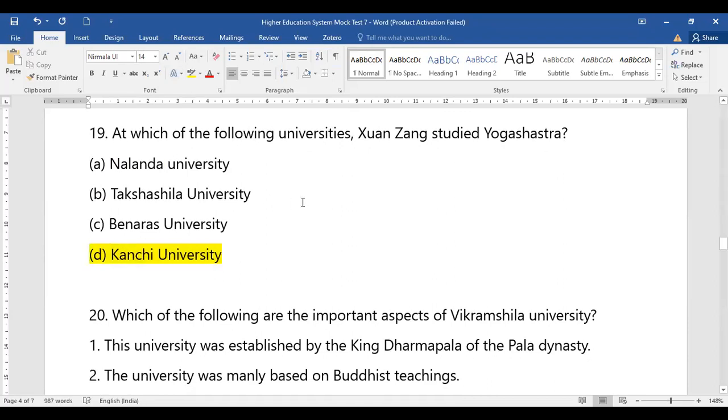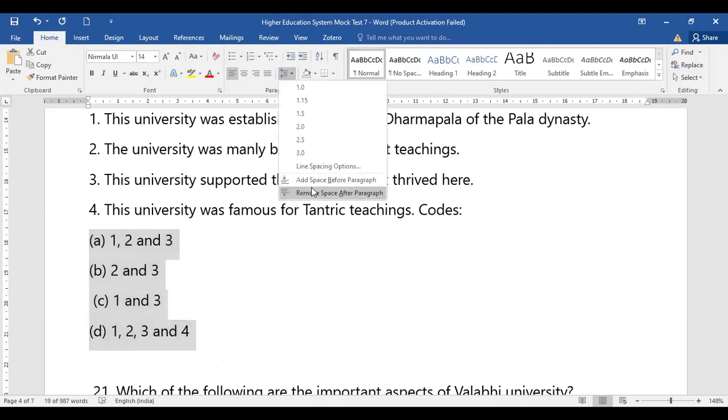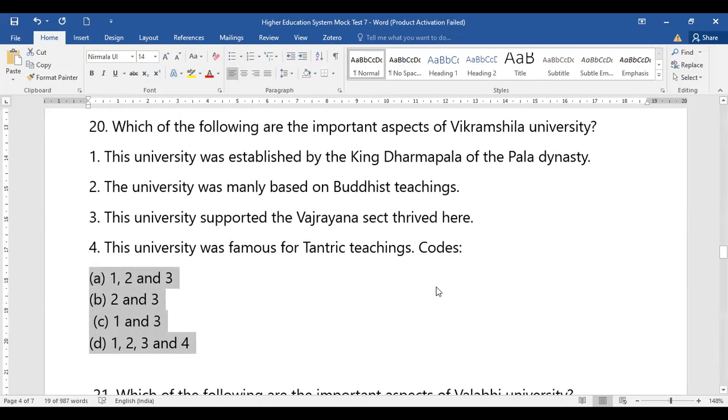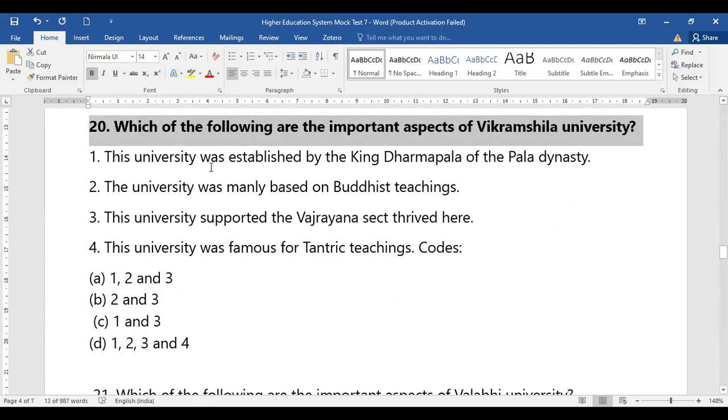So Kanchi University not only had the library of the university, but also had the study of Yoga Shastra. Okay, now coming to question number 20, let me read the options properly so that you can look at the question at once. They are asking about the aspects of Vikramshila University. This university was established by King Dharmapala. The university was mainly based on Buddhist teaching. This university supported the Vajrayana sect, which thrived here, and the university was famous for tantric teachings.